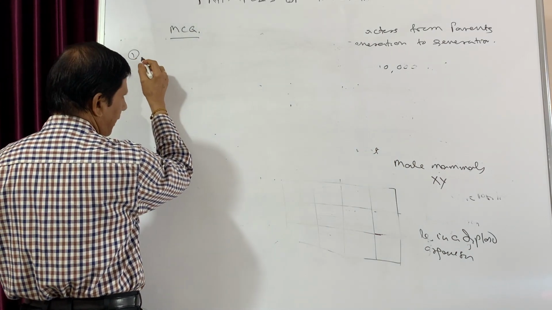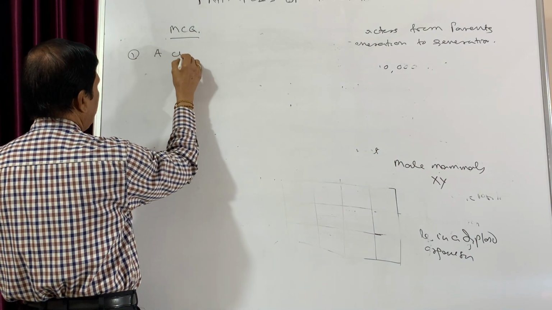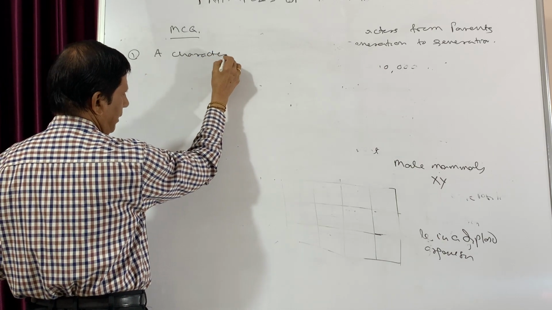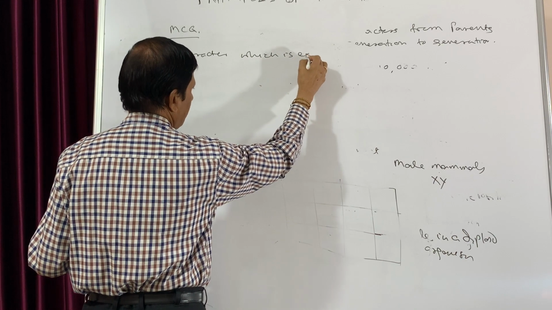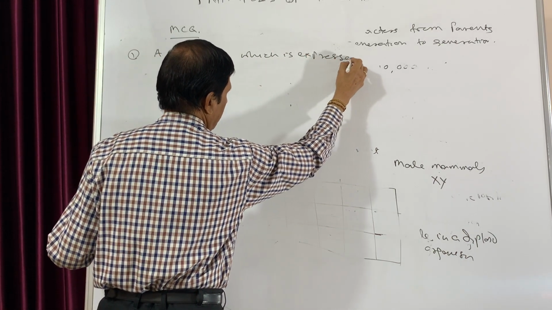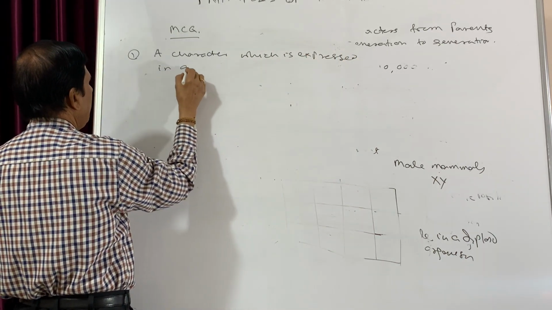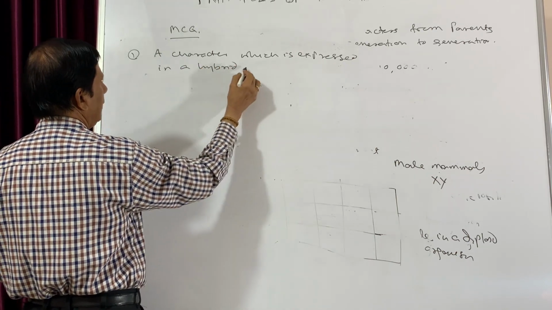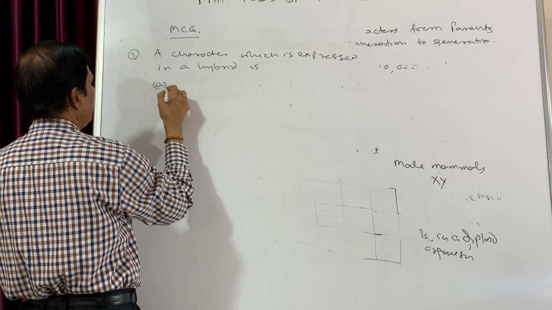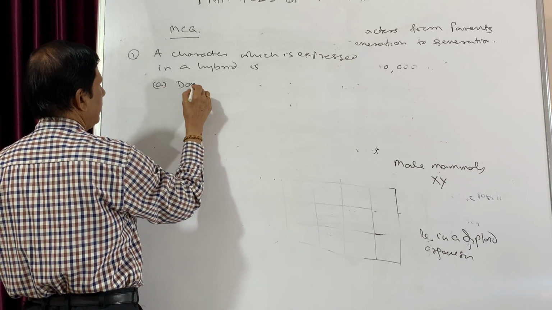Number one, a character which is expressed in a hybrid is: first choice, dominant.